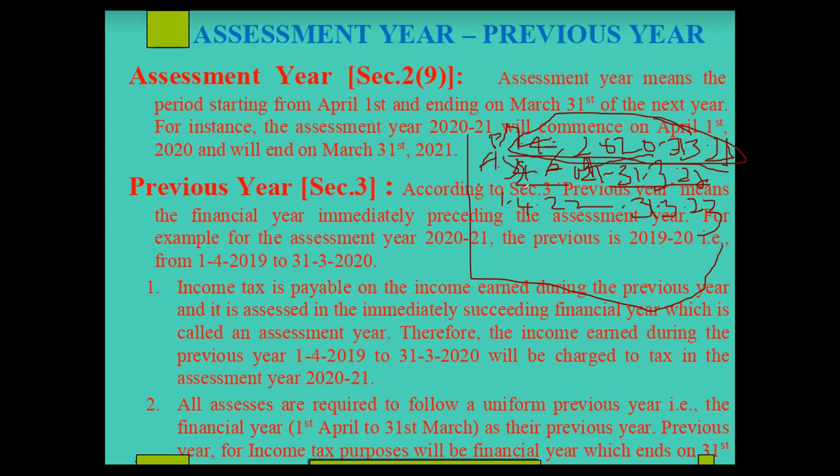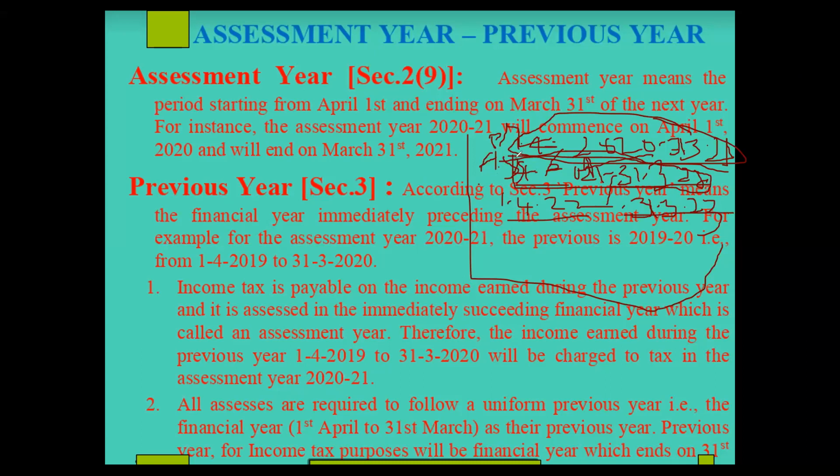Okay. Now you see. Next question: a person earned income in this period, that is 1/4/2021 to 31/3/2022. That is the present year. Now he has to pay income tax in the next year, that is 1/4/2022 to 31/3/23.